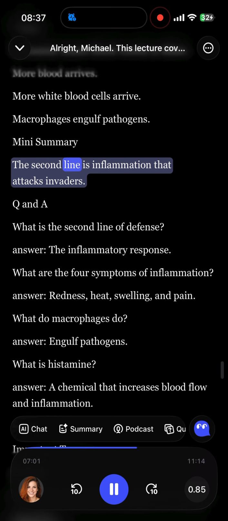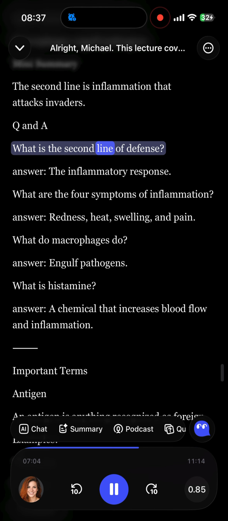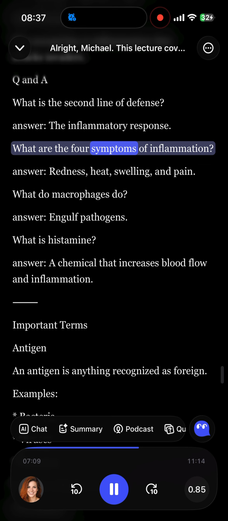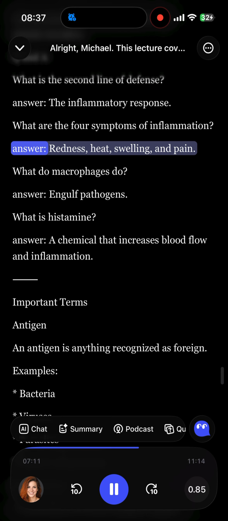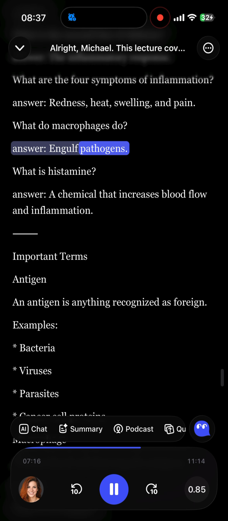Q&A. What is the second line of defense? Answer, the inflammatory response. What are the 4 symptoms of inflammation? Answer, redness, heat, swelling, and pain. What do macrophages do? Answer, engulf pathogens. What is histamine? Answer, a chemical that increases blood flow and inflammation.